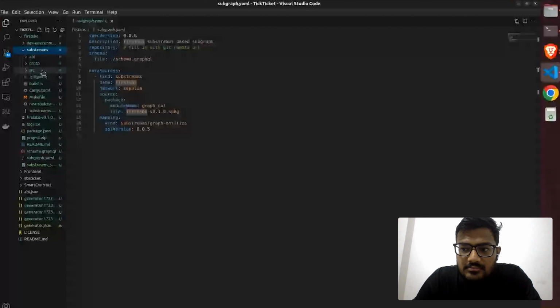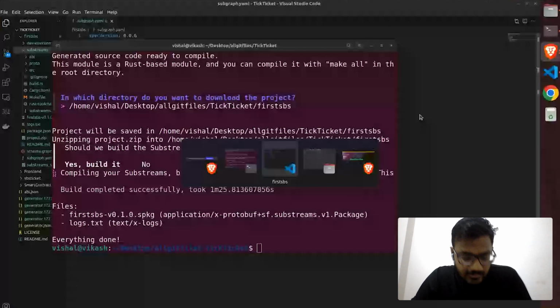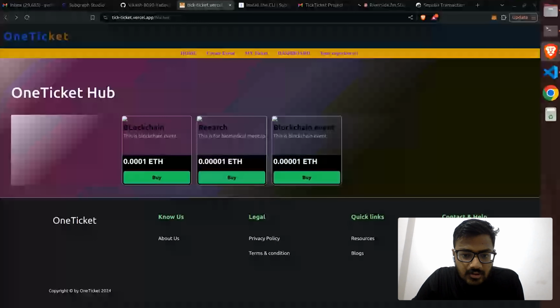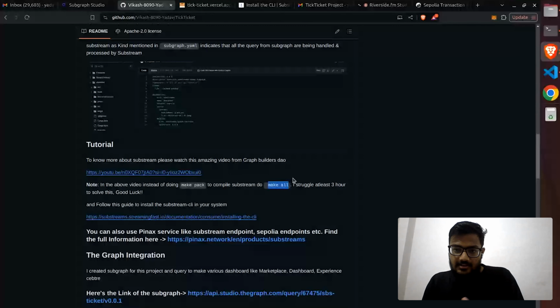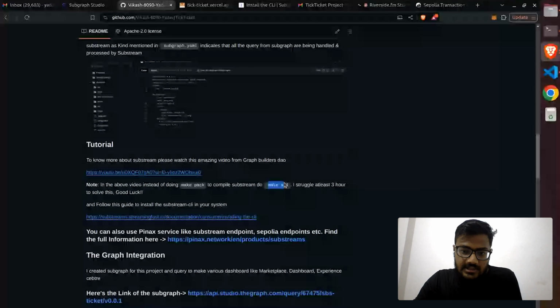So I guess I have to build one more time. I have to compile the substream. I can compile with this command, or I already compiled this, with the terminal or code only. But in your case, if something went wrong while compiling, you can try this. You just have to go to the substream folder.